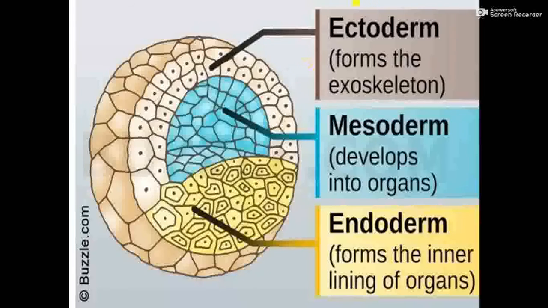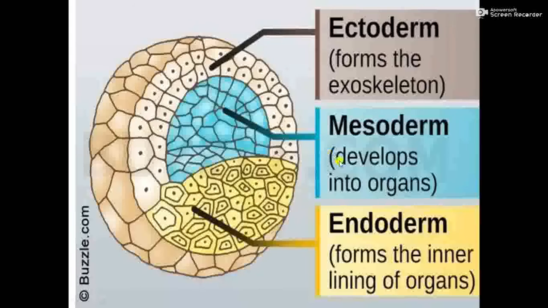Then come the germ layers I was explaining. This is one embryonic stage. See, the zygote develops into an embryo. So this is one stage where many cells are formed by mitosis. The zygote undergoes mitosis, so many cells are formed, and these cells are arranged into different germ layers. The first layer is ectoderm. You can see it here. This forms the exoskeleton in some.